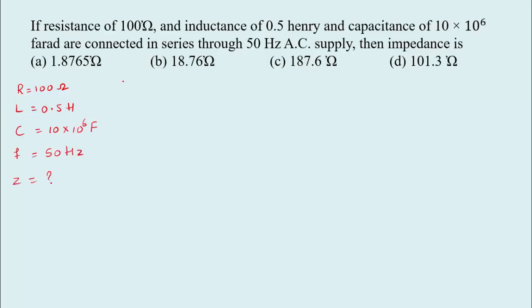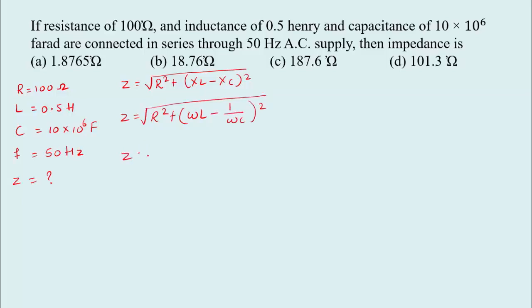So the equation for impedance is Z equal to root of R square plus XL minus XC whole square. Substitute the values. Root of R square plus XL, which is omega L, minus XC, which is 1 by omega C, whole square. Frequency is given, so modify the equation here: 2 pi F L minus 1 by 2 pi F C, whole square.